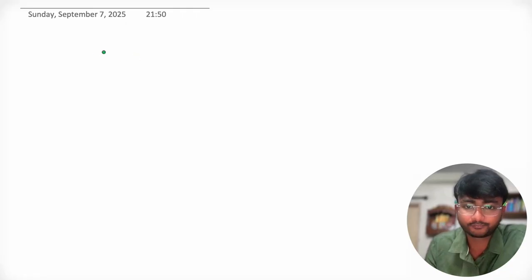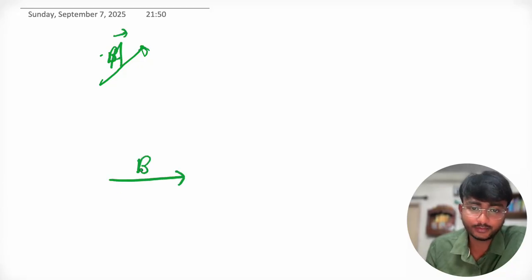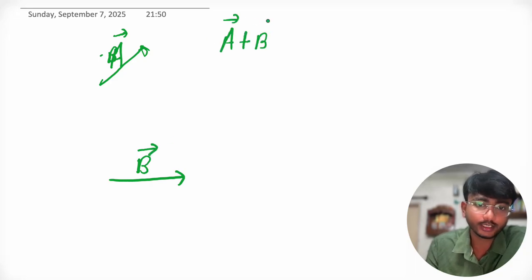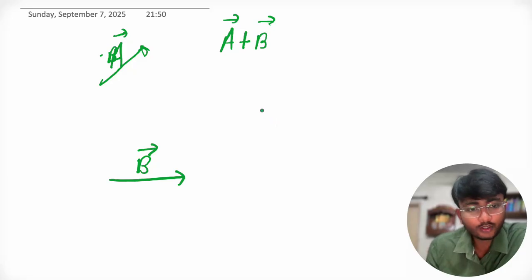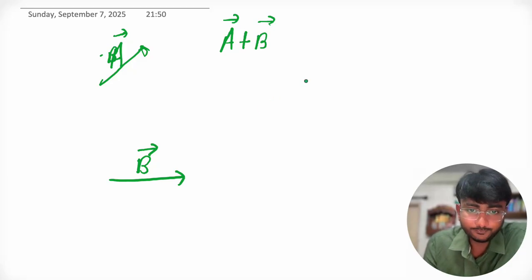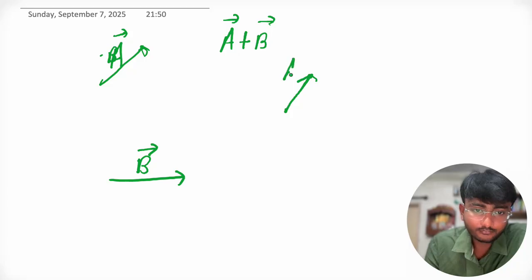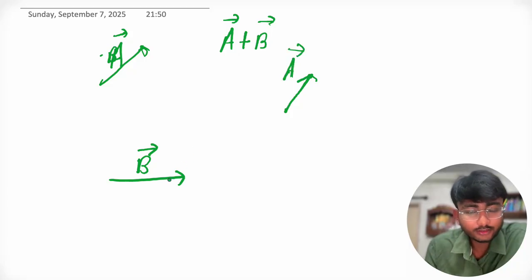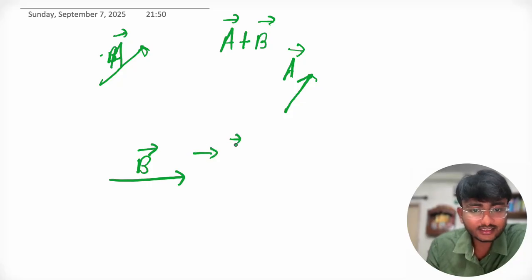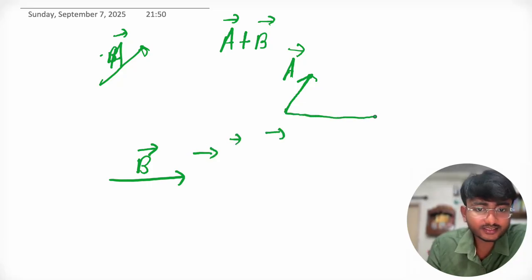Okay, let me ask you a question. Suppose this is the A vector and this is the B vector, and you have to add A plus B. How will you add? So see, this is A. Now you can shift B parallelly. Suppose we are shifting B like this, ultimately it comes this way. This is B.